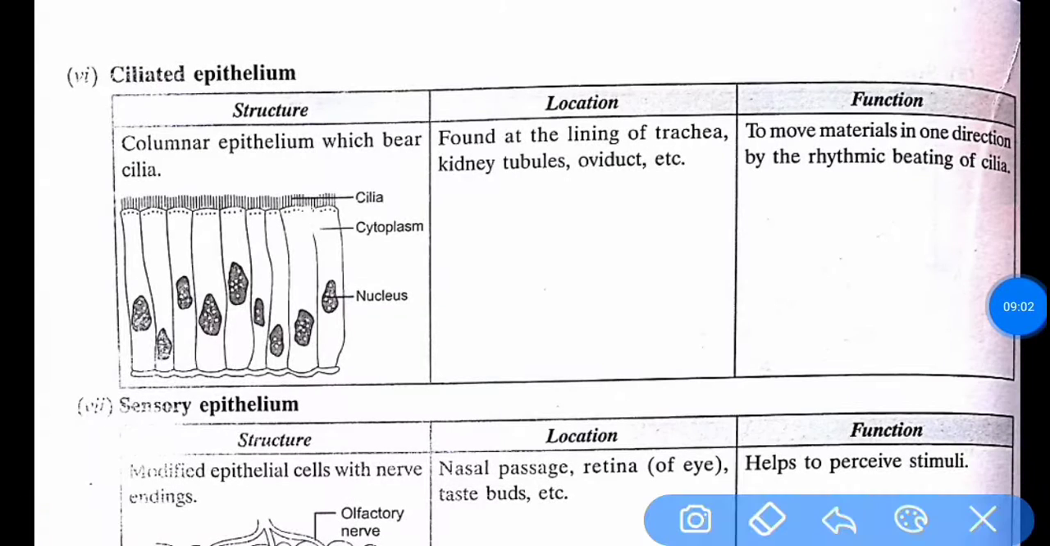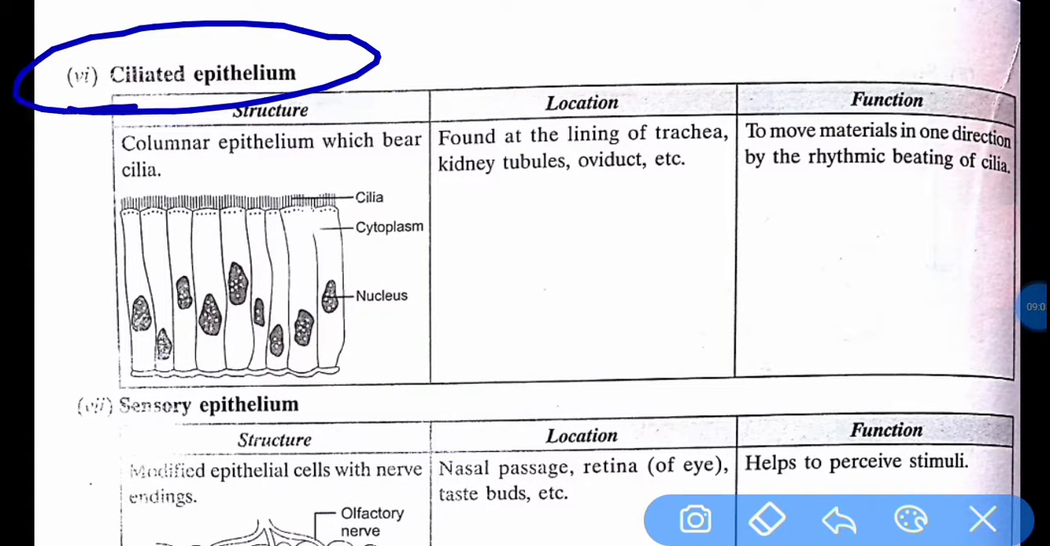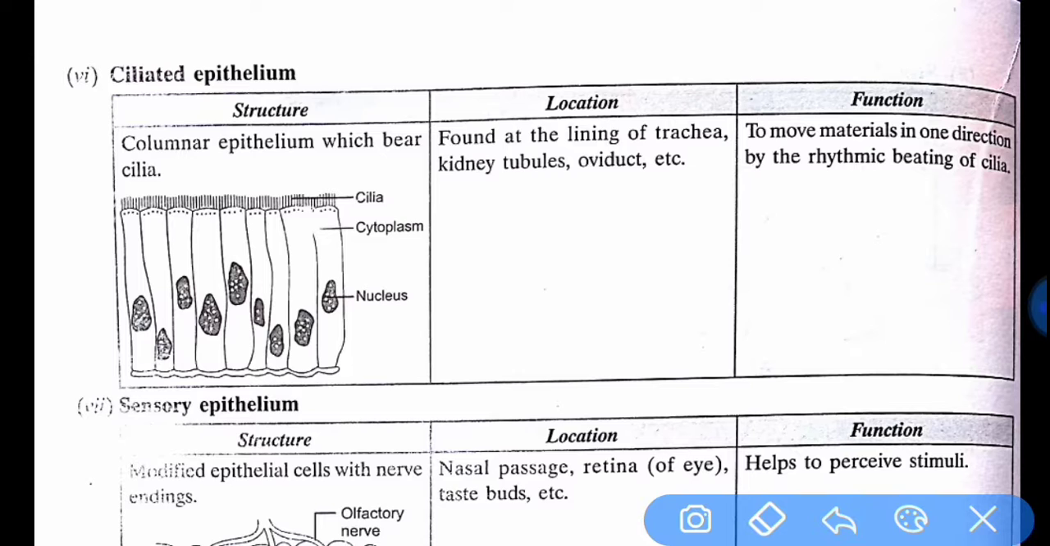So this is the ciliated epithelium. Its structure is columnar epithelium which bears cilia. You can see cilia is present. If a question comes that names the epithelium which has cilia, it is columnar with cilia, that's why it is known as ciliated epithelium.